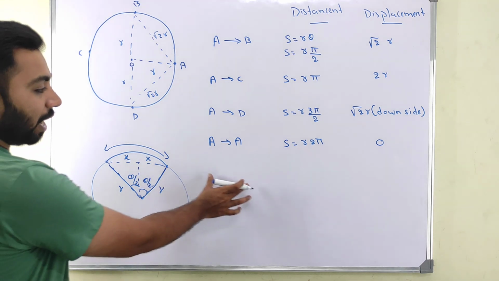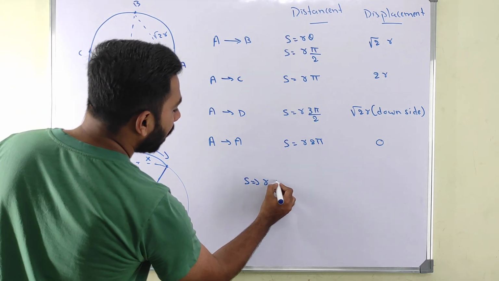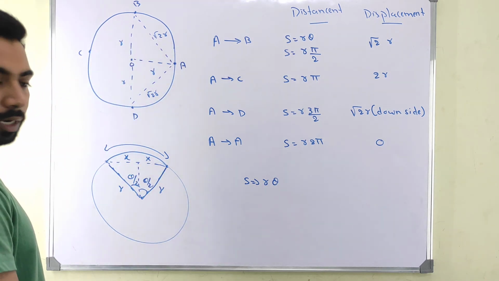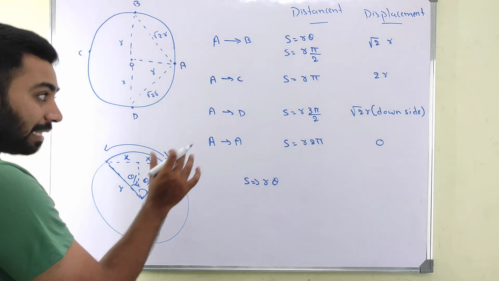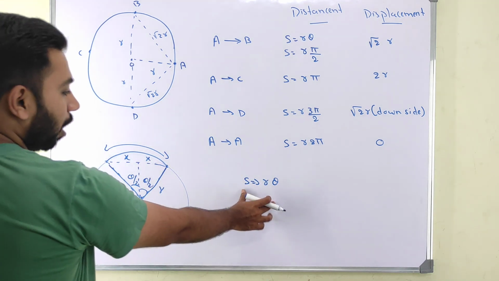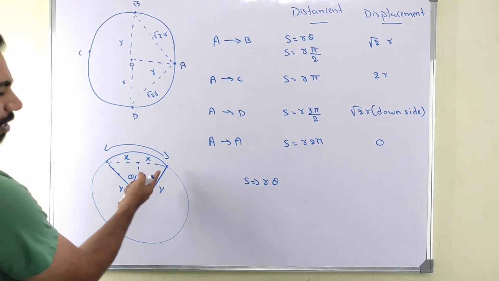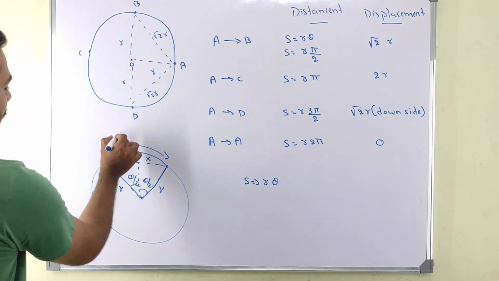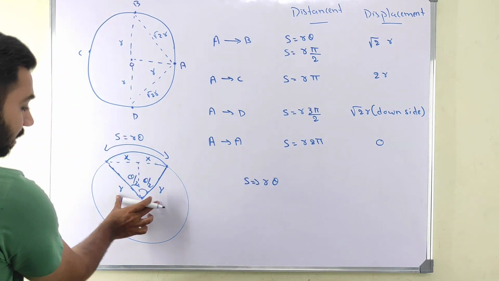When I ask you to find distance here, you can write distance is equal to R into theta, because R is radius, theta is the angle covered. Overall this is the distance covered. Fine. But the main thing is displacement. Sir, is S equal to R theta? It is easy. Theta by 2 plus theta by 2 is theta only. So this will be S is equal to R theta. Very easy.